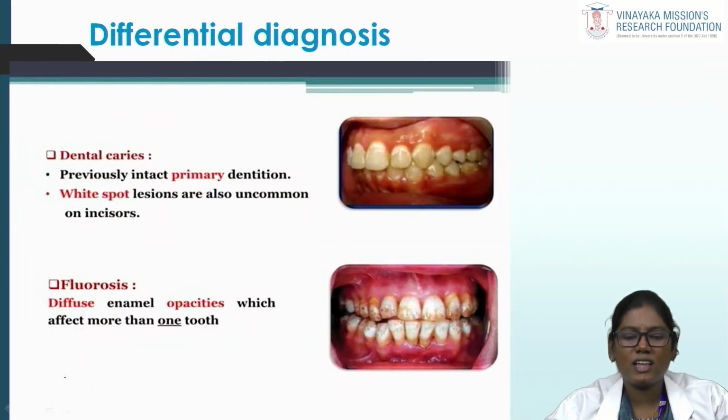Moving on to the differential diagnosis. MIH can be confused with the following. The first one is dental caries. In dental caries, there is previously intact primary dentition that slowly progresses to dental caries, and white spot lesions are also uncommon on incisors. In fluorosis, there are diffuse enamel opacities which affect more than one tooth. Fluorosis is found in a generalized form compared to MIH.